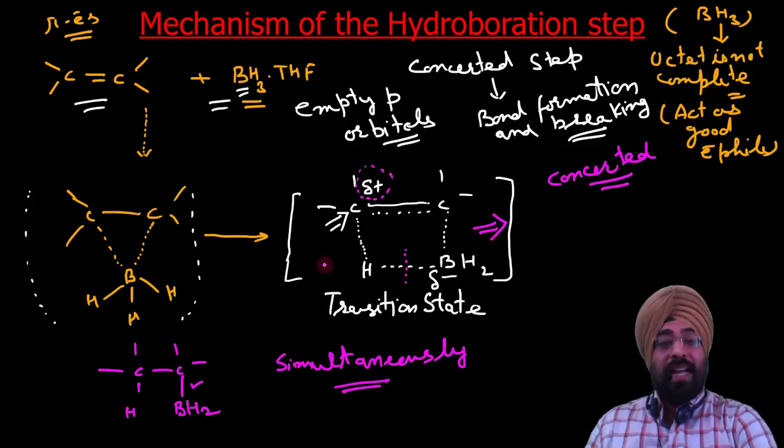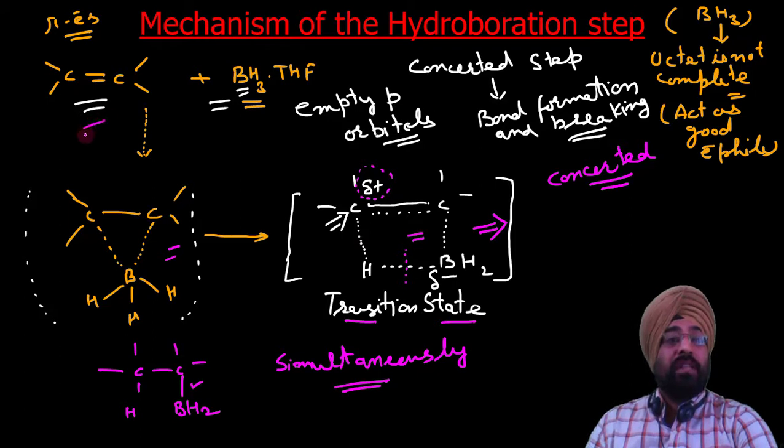The route which gives a stable transition state will form the stable product. We will discuss this in our next slide. In the next slide, I will take an example of an unsymmetrical alkene. So I will skip this step and directly write the four-member transition state which can be formed from any alkene. Then we will see the different possibilities and which possibility will occur.